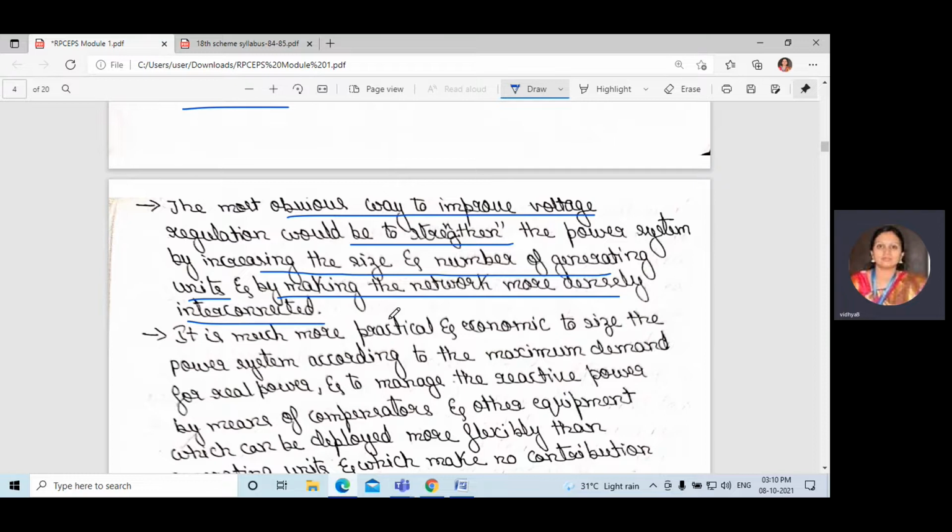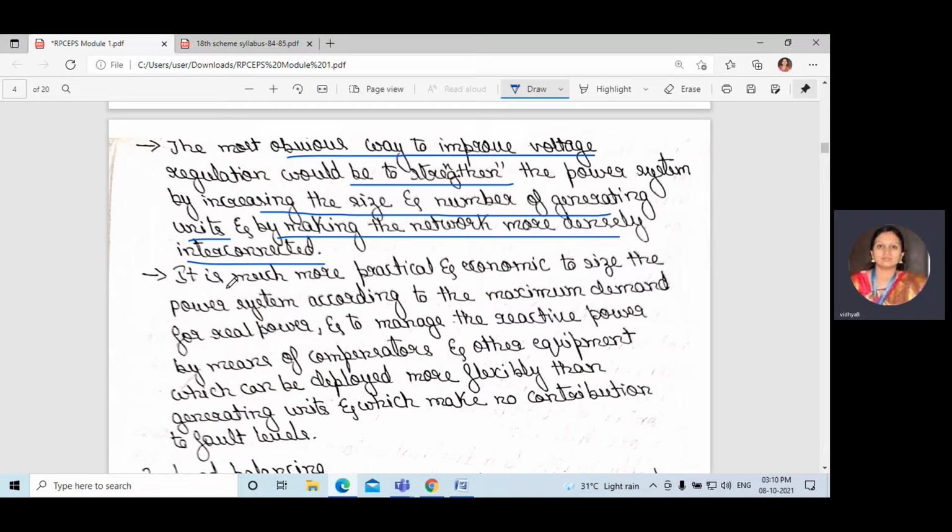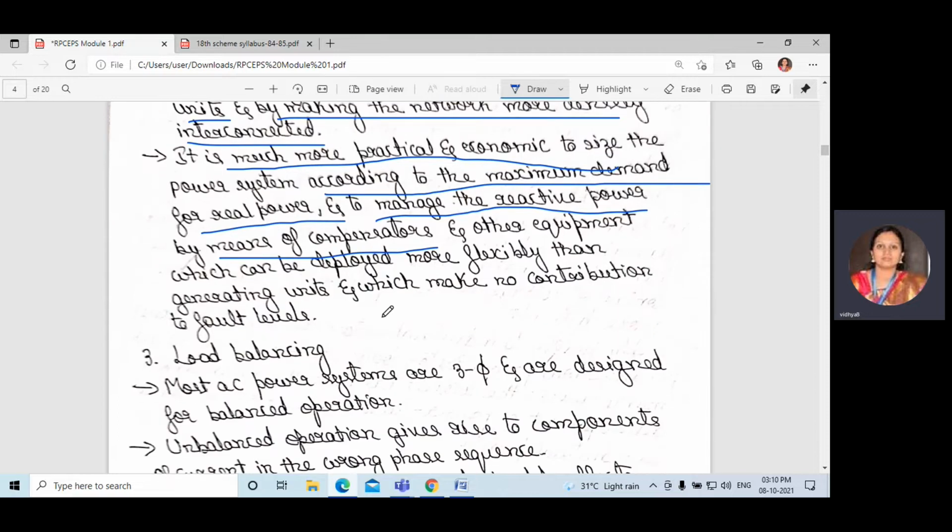Okay, it is much more practical and economic to size the power system according to the maximum demand for real power and to manage the reactive power by means of a compensator and other equipment, which can be deployed more flexibly than generating units. What they are saying is that instead of going with the generating units, we can use a compensator.